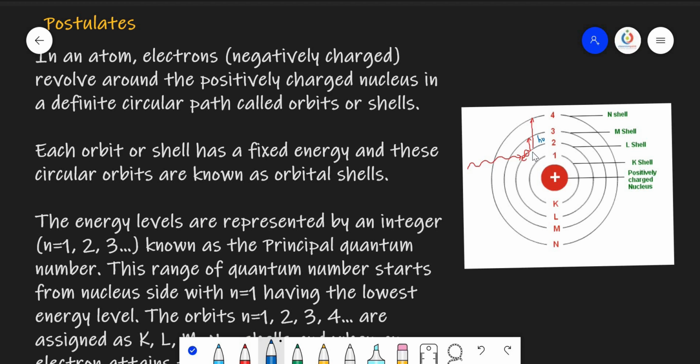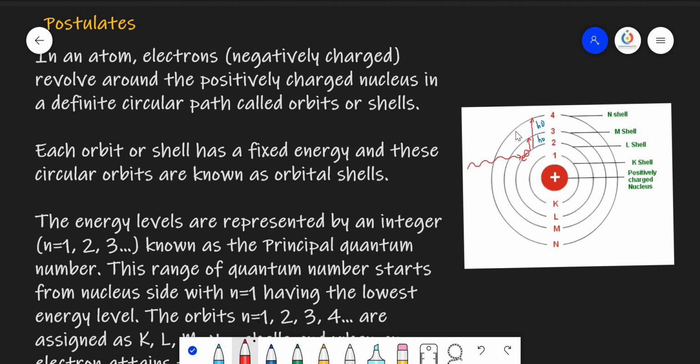If the electron absorbs only one h nu of energy when it is in the second orbit, it may go to the third energy state. The energy difference between the third and fourth energy states is again h nu. So, when the electron absorbs 2 h nu of energy at a time, it will go from the second energy state to the fourth energy state. The distance travelled by the electron depends upon the quantity of energy absorbed.